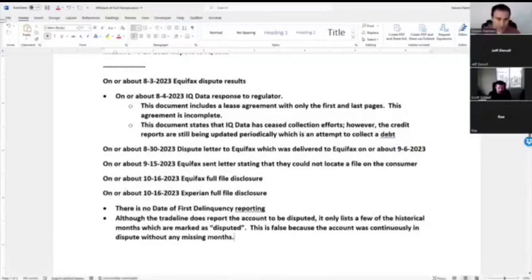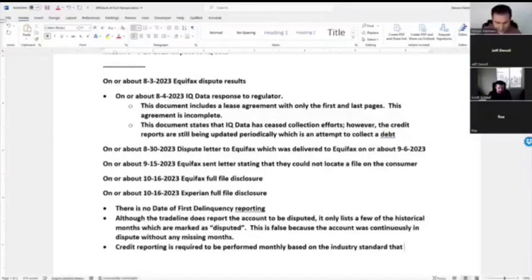And credit reporting is required to be performed monthly based on the industry standard that IQ data